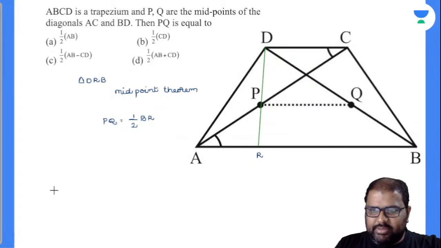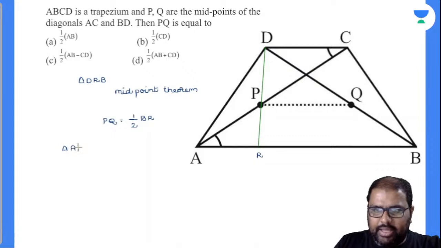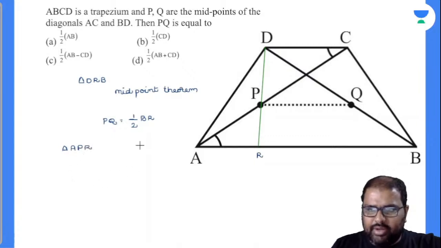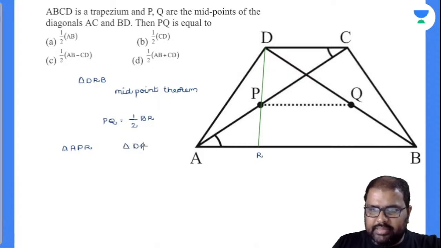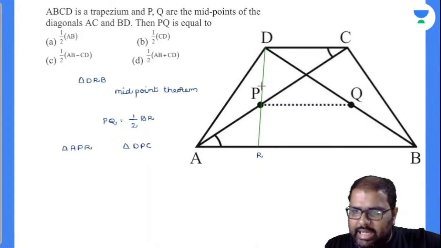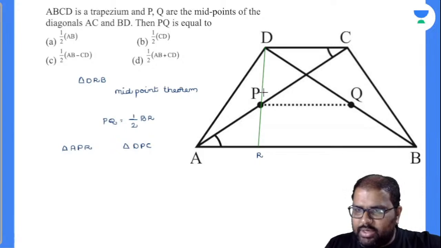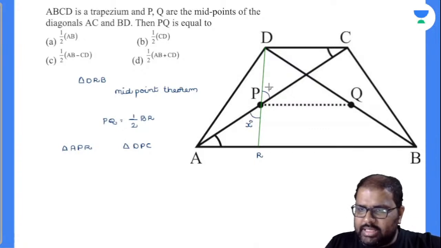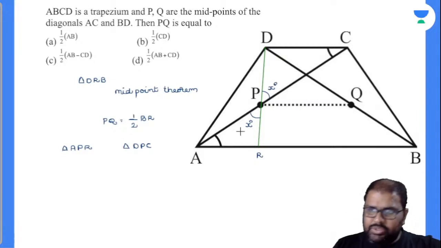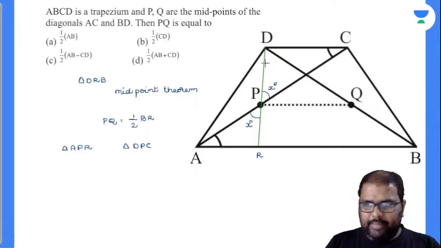Now you closely observe two triangles: triangle APR, and one more triangle, triangle DPC. Now see here, DR is a line segment, AC is a line segment, and they are intersecting each other. By this, what can I say? Vertically opposite angles will be equal. If this is x degrees, this will also be x degrees. And I can write down one more point. P is exactly the midpoint, so DP line segment will be equal to PR line segment.